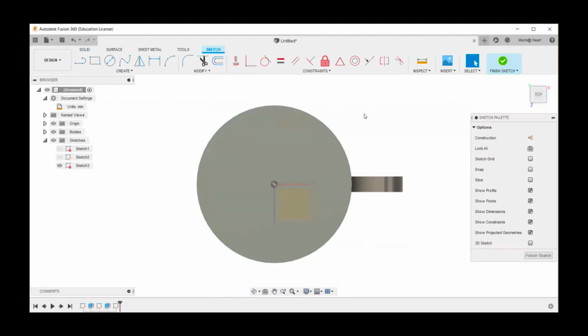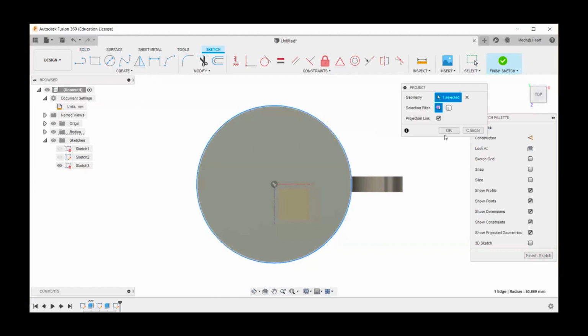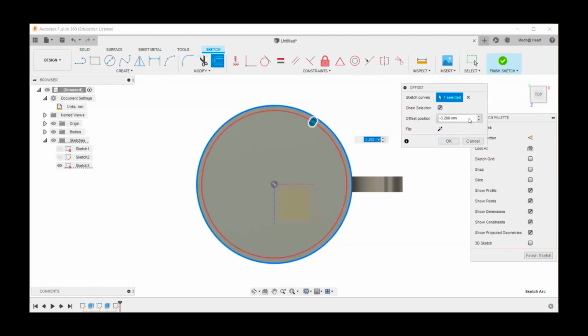Because the circle is already existing, I'm going to create a projection of that. Using the project tool, I'm going to project this part, and then I can offset this by say, it is usually 2.5 to 3 mm thickness, and that should be inside.